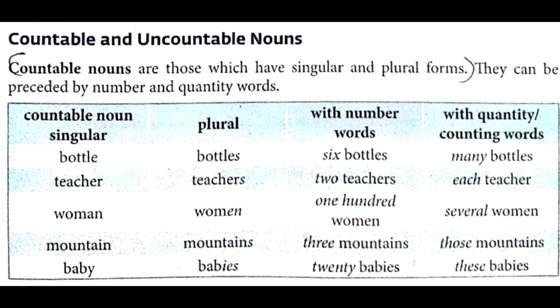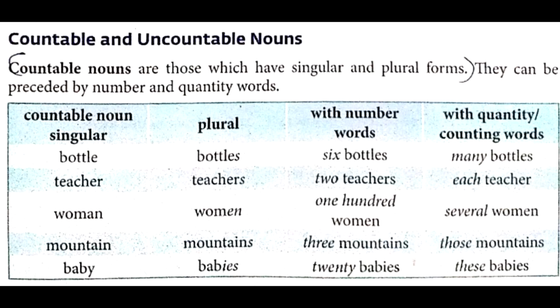I shall read. Singular of bottle will be bottle, plural of bottle will be bottles. With number, if you are using this particular noun, then it will be 6 bottles, and with quantity or counting words, for example, many bottles. Second one, teacher, teachers, 2 teachers, each teacher. Next one, woman, women, 100 women, several women. Next one, mountain. What is the plural of mountain? Mountains. 3 mountains, those mountains.